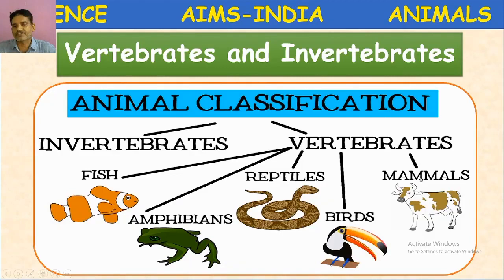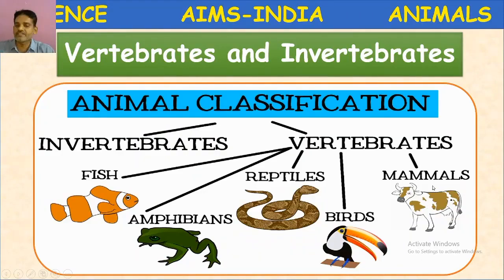Next, mammals. Mammals are those animals which possess fur or hair on their skin, and which give birth to young ones and feed the young ones with milk. Such animals are called mammals. Okay, children.